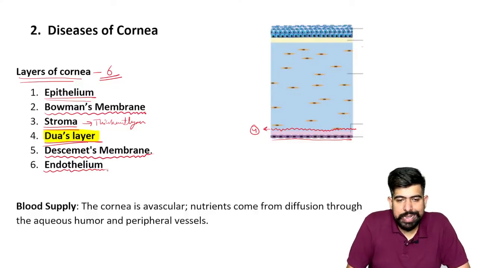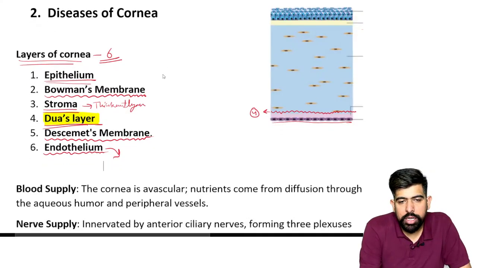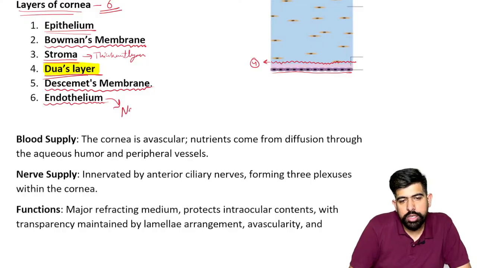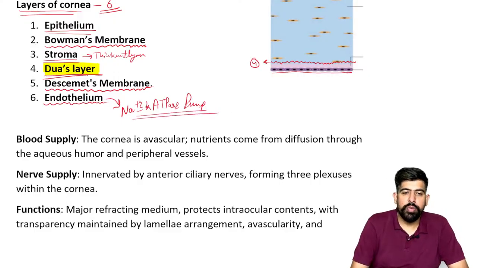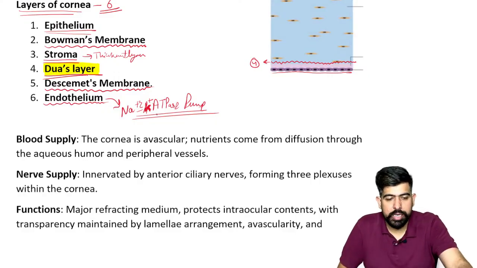Just mention here that in the endothelium we have a pump for the nourishment, which is known as the sodium potassium ATPase pump. Just remember about it.